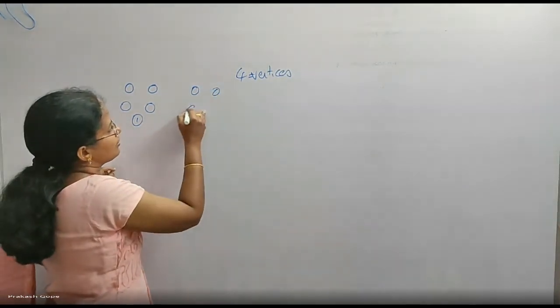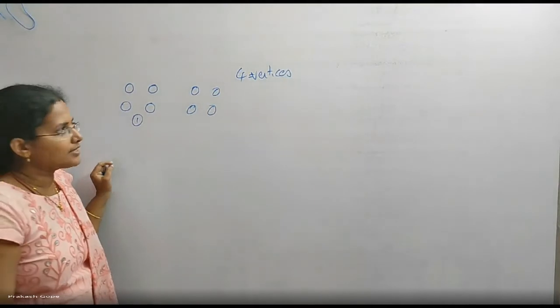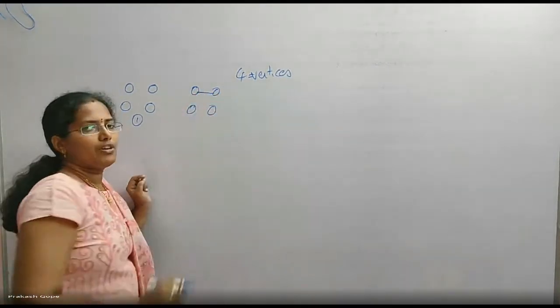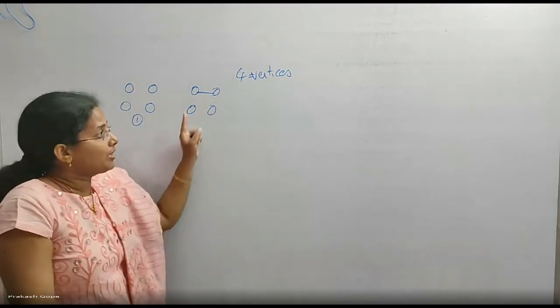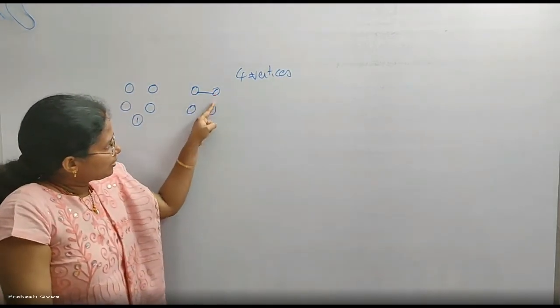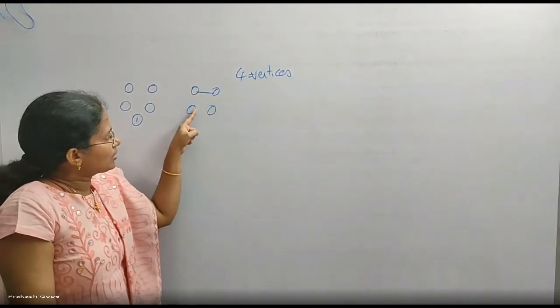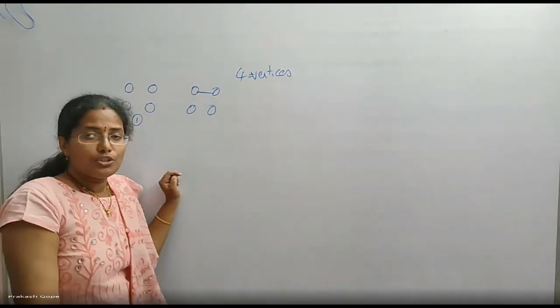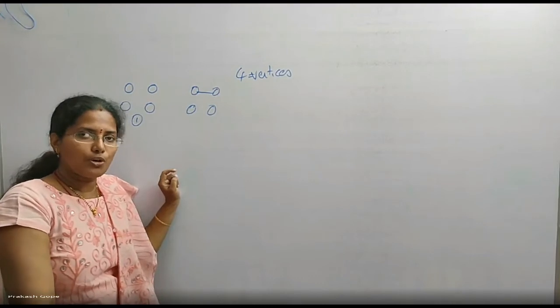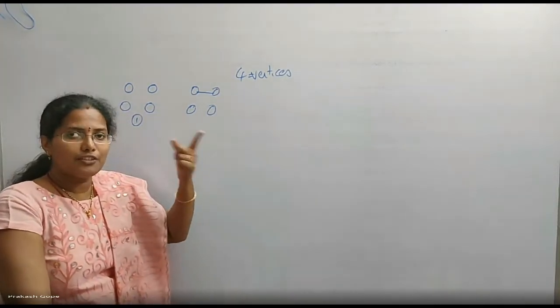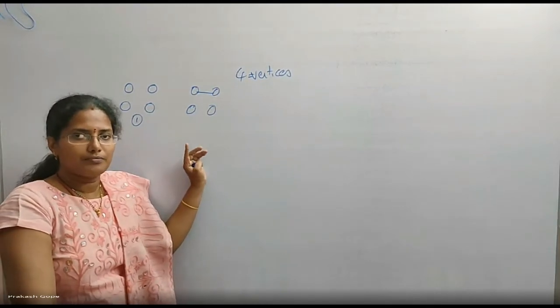Second graph. There should be 4 vertices. I will have a graph only with one edge. That edge can be this one, or this one, or this one, or this one, or this one. Which means 6 graphs are possible, 4 vertices having only one edge. 6 different graphs are possible.